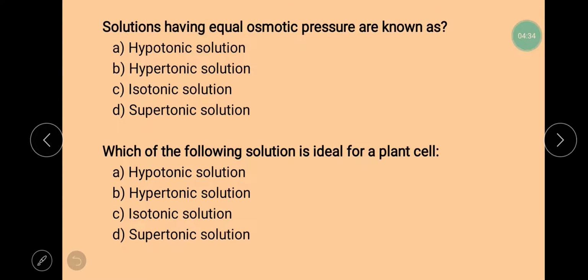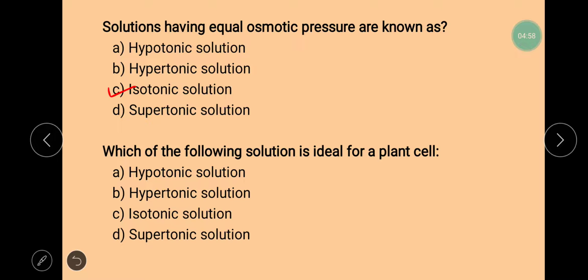Next question is, the solutions having equal osmotic pressure are known as. If two solutions have equal osmotic pressure, they are known as isotonic solution. So if you have to write the definition of isotonic solution, you will write, the solutions having equal osmotic pressure are known as isotonic solution.